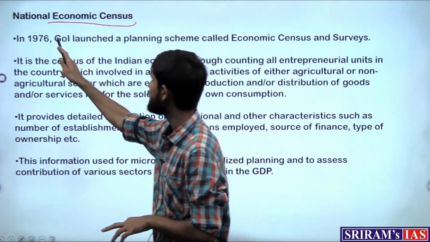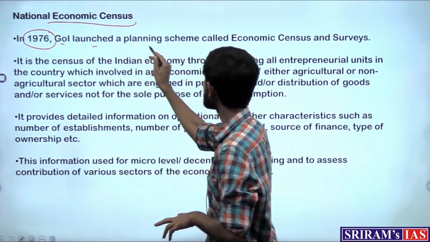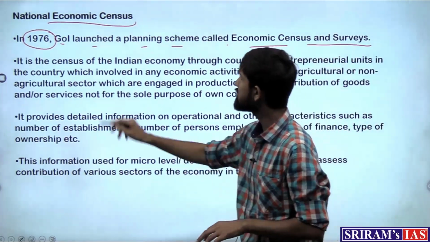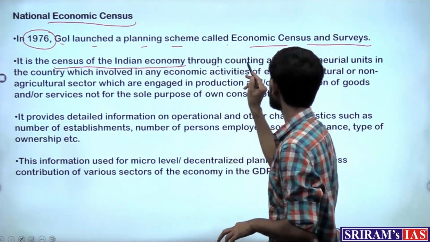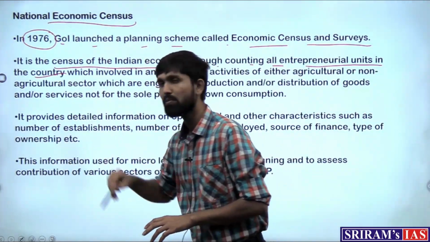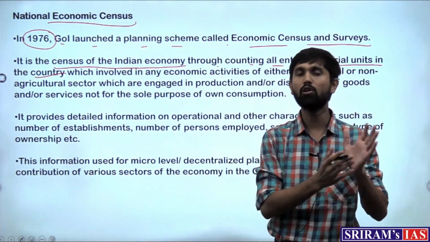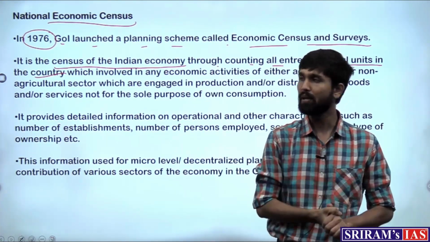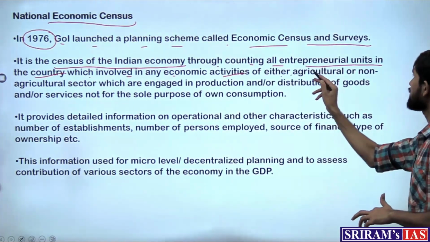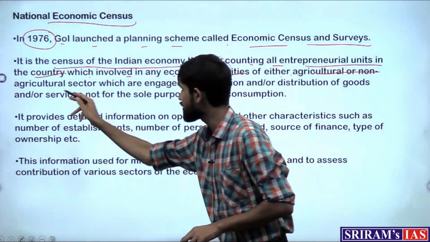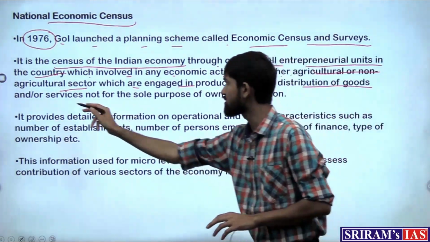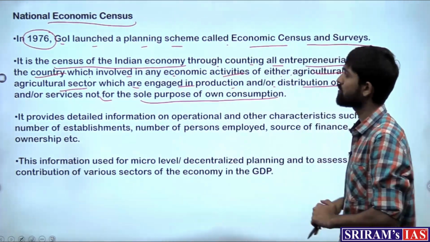In 1976, the government of India launched a planning scheme called the Economic Census and Surveys. It is the census of the Indian economy through counting all the entrepreneurial units in the country, which would mean how many entrepreneurial startups and companies are working in the country, involved in any economic activities of either the agriculture or non-agricultural sector, which are engaged in production and or distribution of goods and services, not for the sole purpose of own consumption.